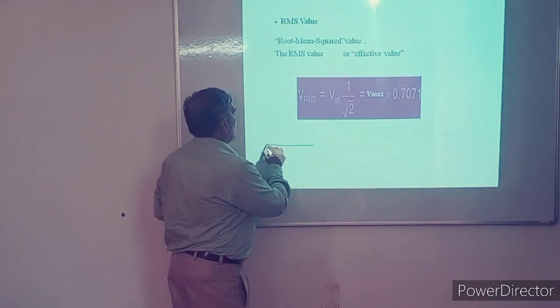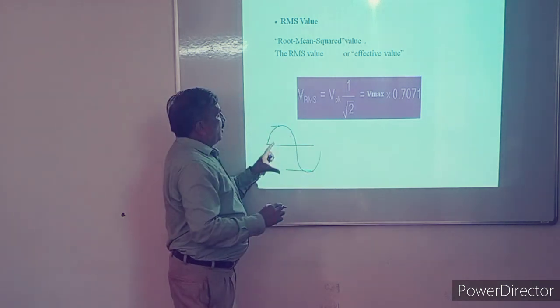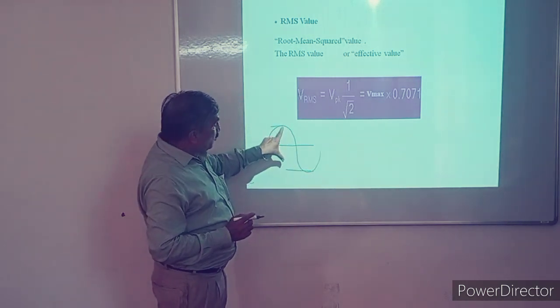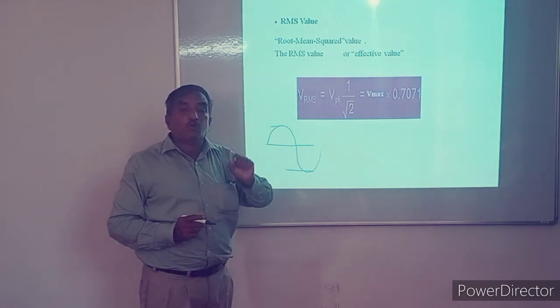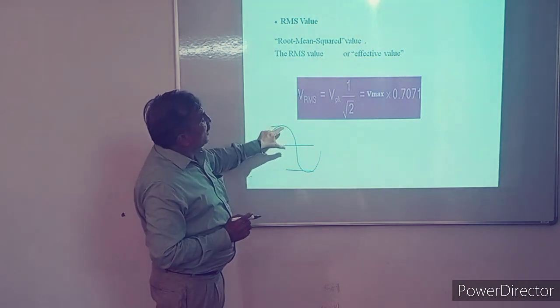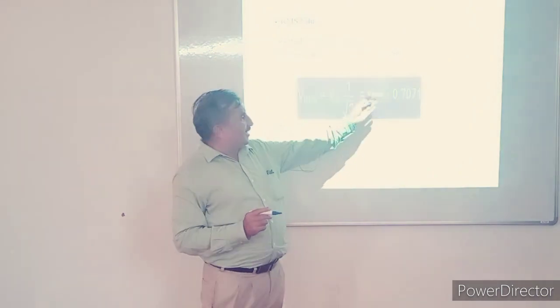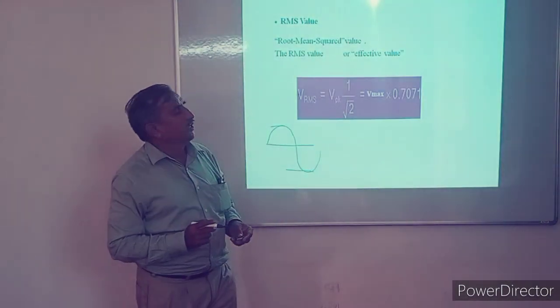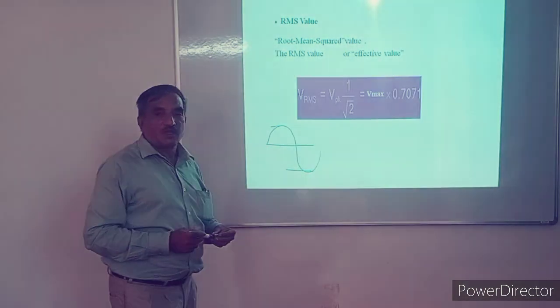Suppose this is an AC voltage and its peak to peak voltage is V peak to peak. Then the peak to peak value divided by 2 root 2 gives the RMS value. Or simply the peak value divided by root 2 also gives the RMS value. And the final calculation is 0.707 into V peak or maximum, which also gives the RMS value.